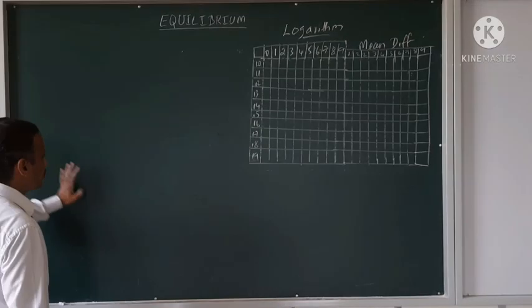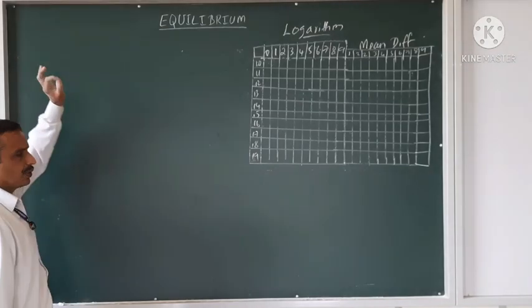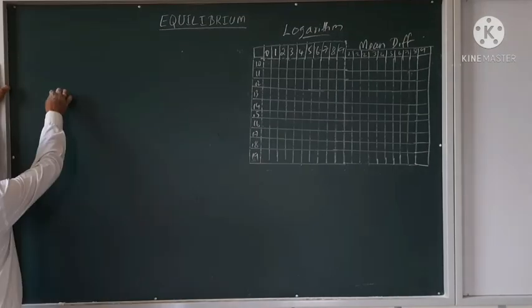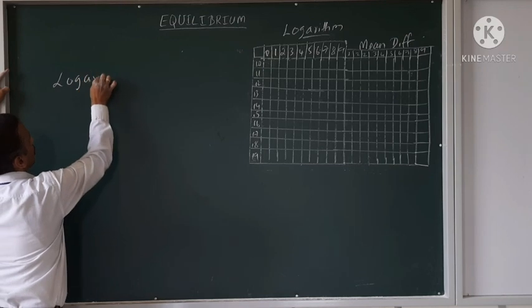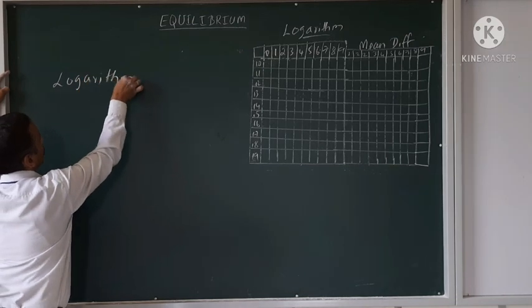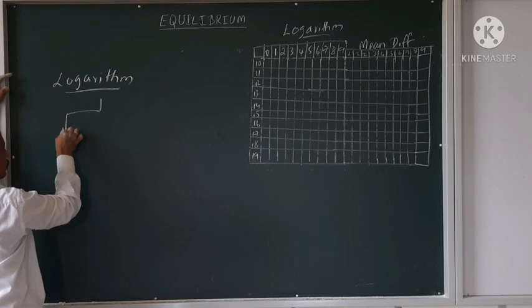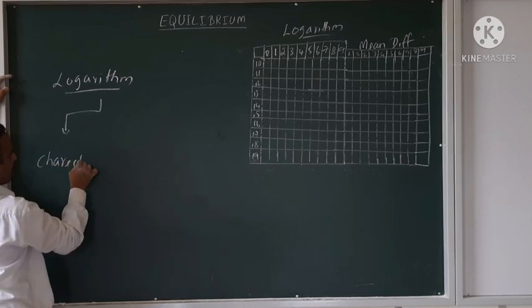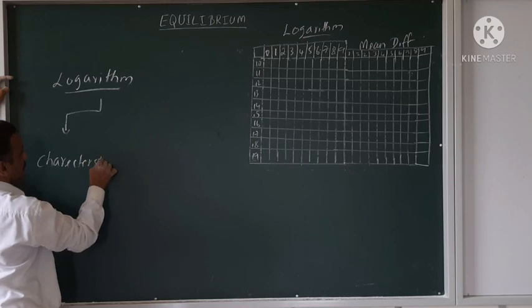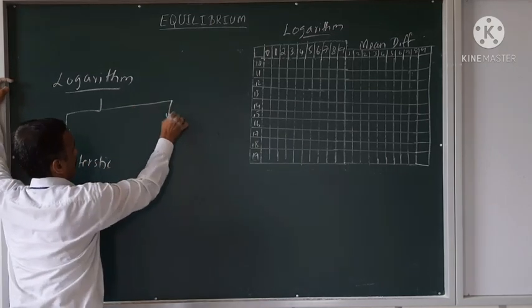So before taking the logarithm, you have to see that when you take the logarithm, there are two terms. One is called the characteristic. The other is called the mantissa.